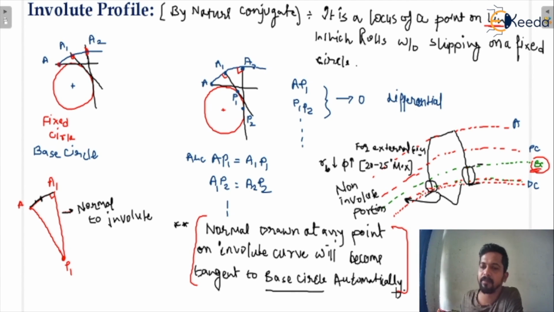And what is the pitch circle? I already wrote the important points: it is an imaginary circle, and the size of the gear can be specified by the diameter of the pitch circle. So it is an important circle, and it is the biggest circle of the gear. And this is the addendum circle, and the difference between the addendum circle radius and the pitch circle radius is considered as the addendum.